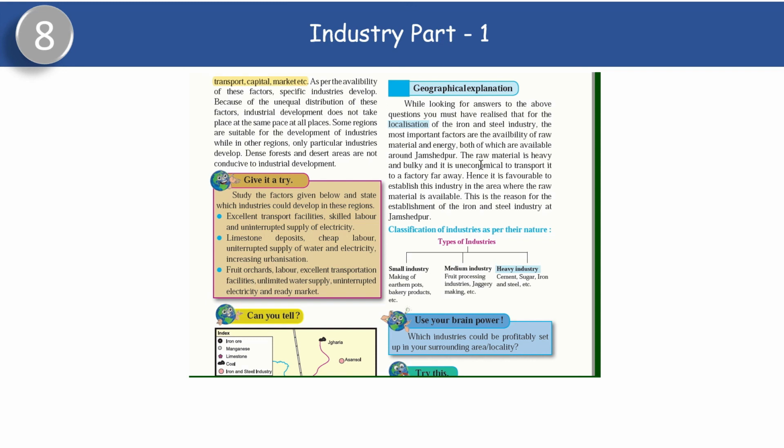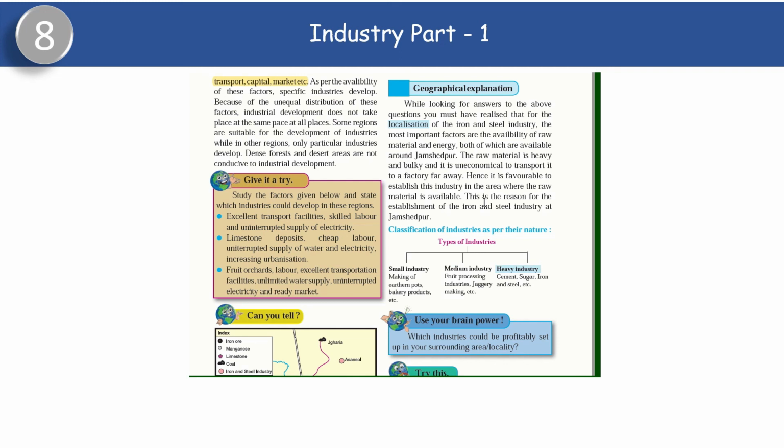So it is very difficult to carry iron and steel. Why? Because these materials are very heavy. It is too risky. Hence, it is favorable to establish an industry in the area where the raw material is available. So, where this material is easily available, there only we can set up an industry. This is the reason for the establishment of the iron and steel industry at Jamshedpur.